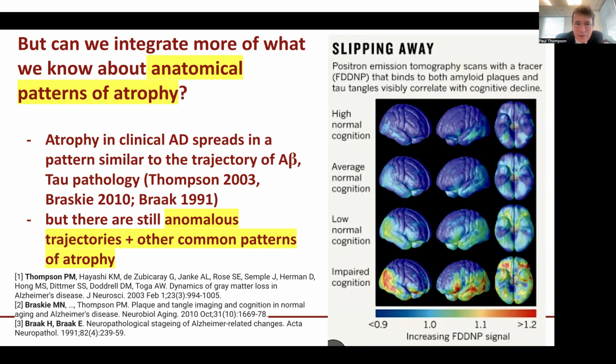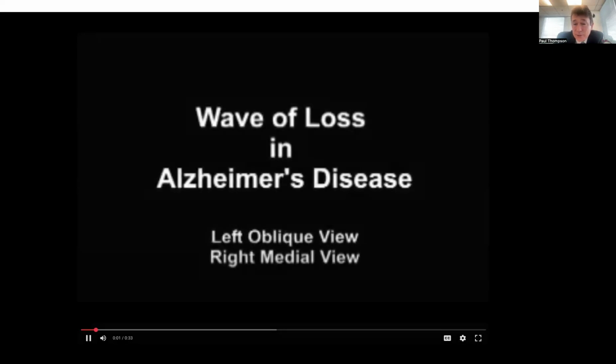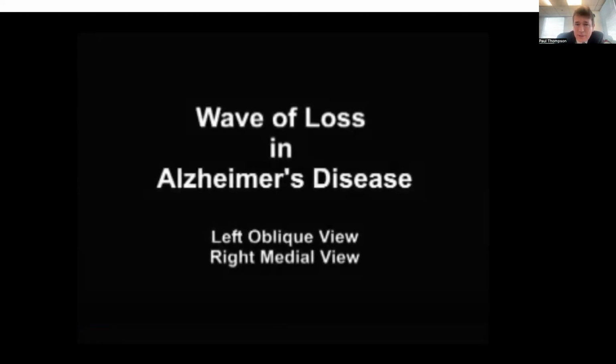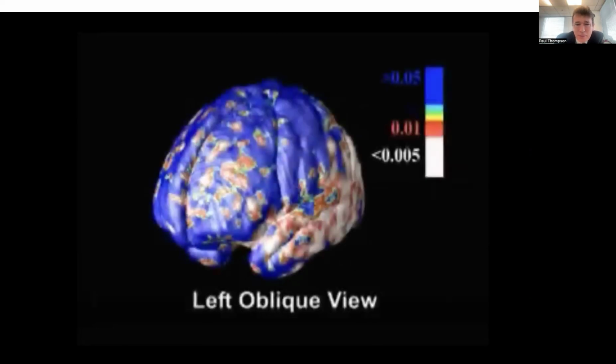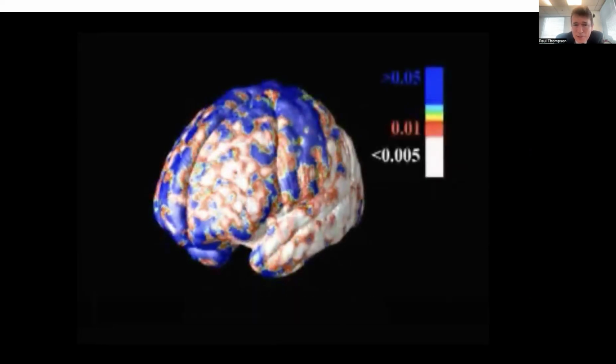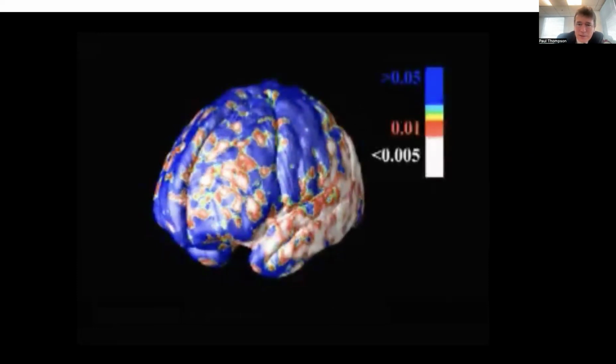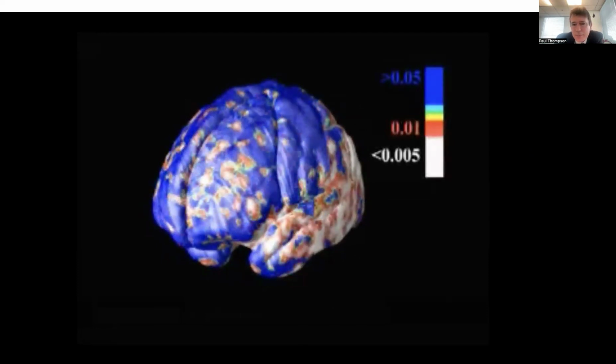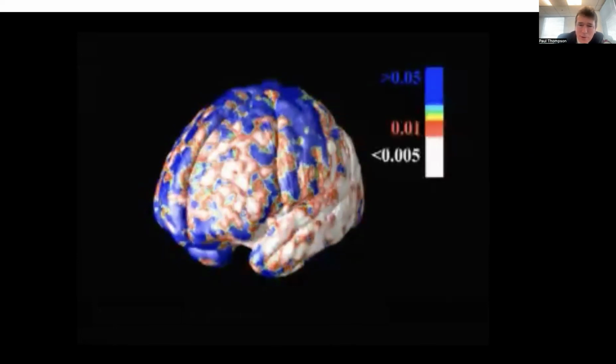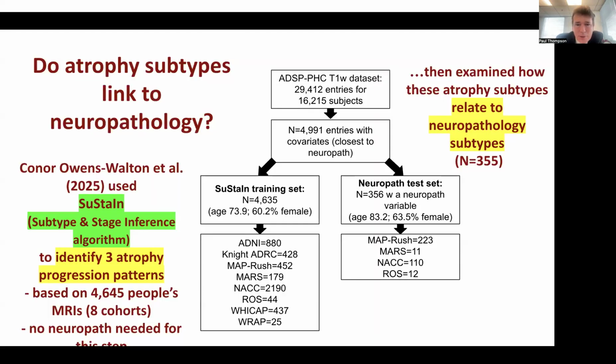So we know that atrophy in clinical AD spreads in a characteristic pattern, similar to the trajectory of amyloid progression or tau deposition progression, but there are still anomalous trajectories and other common patterns of atrophy. So in this film, which was created 20 years ago, we animated the sequence of atrophy that is characteristic of people with Alzheimer's disease, beginning in the temporal cortex, moving into the frontal lobe, and sparing the sensory motor cortices. And because this particular pattern of evolution tracks the spread of amyloid and tau pathology, any departure from this pattern may be indicative of some other pathology.